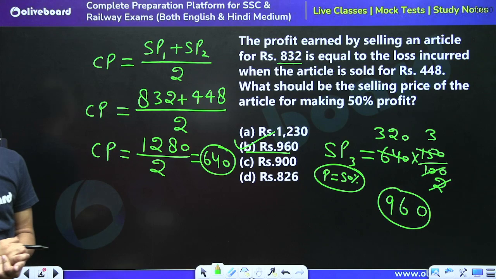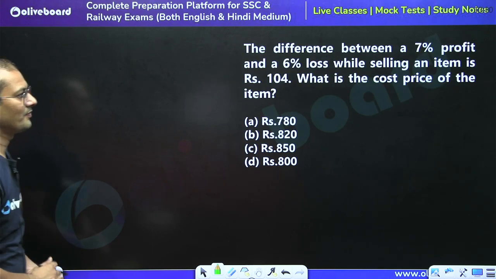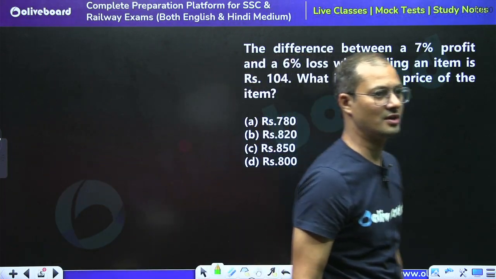B is the right answer. So moving to the next question. Tell me what is the answer for this question.